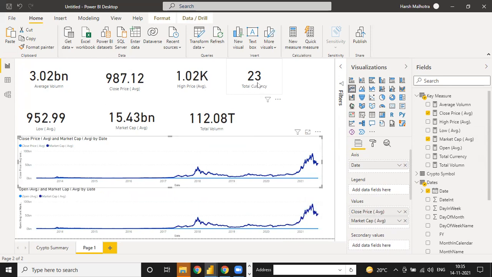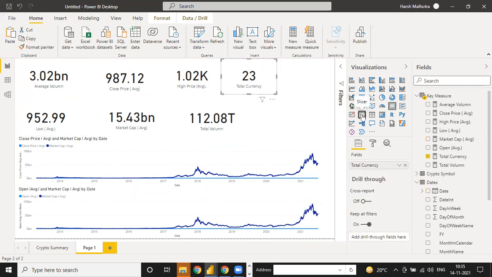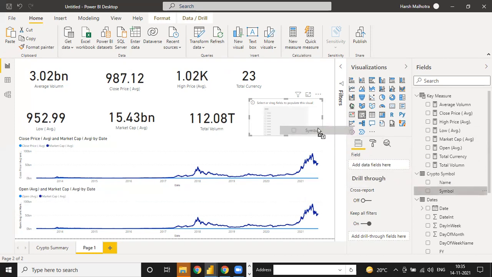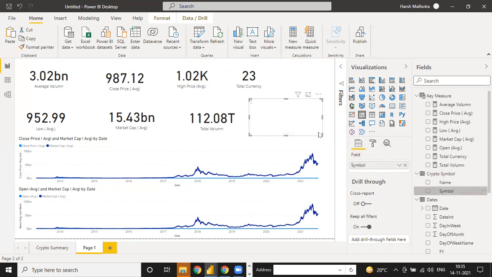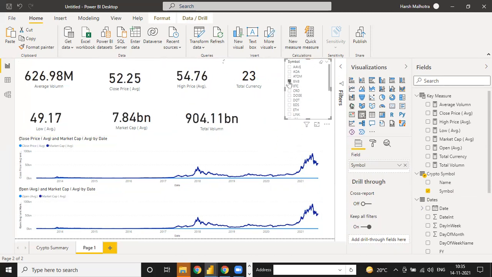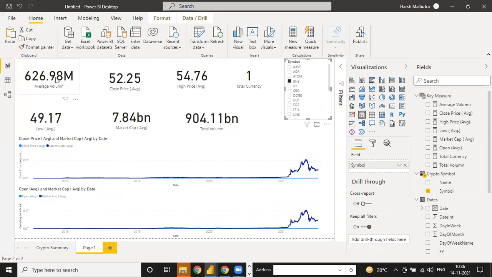And same way, if you need to filter some currency, take a slicer, go to slicer and select some currencies, like symbol wise. Right now we have all these currencies in our data. Suppose I select my BNB currency, see, this is for your BNB currency.